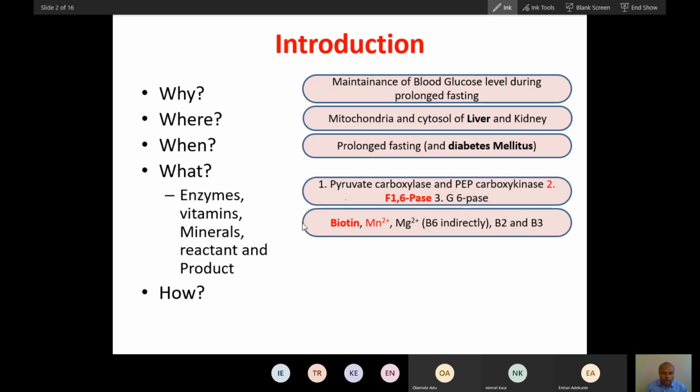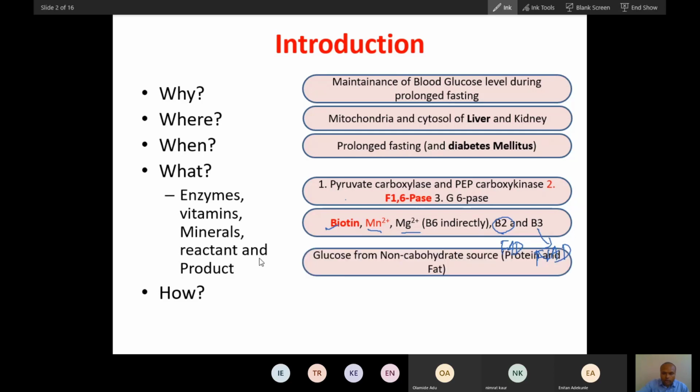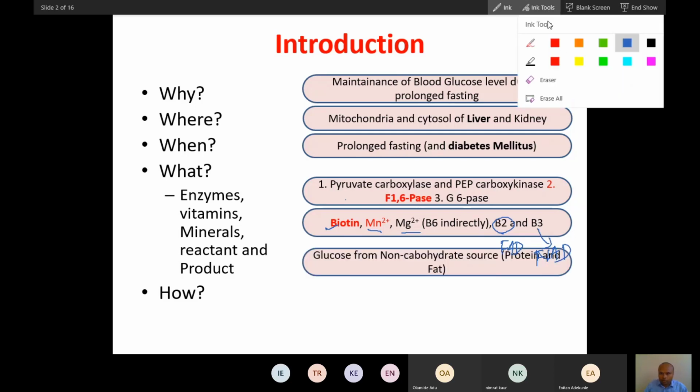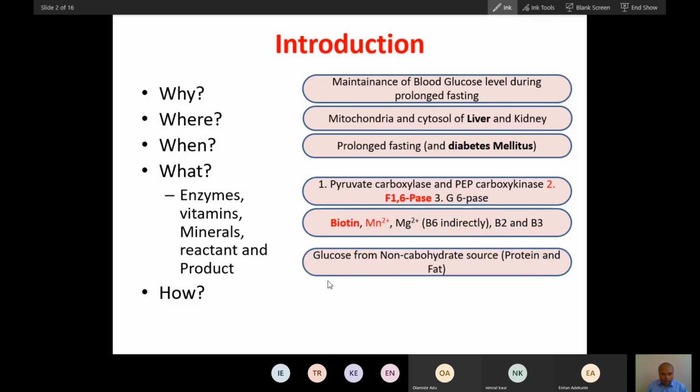So glucose synthesis requires biotin, manganese, magnesium. And this is vitamin B2, because FAD is in the form of vitamin B2, and NAD is vitamin B3. So FAD, NAD, and these are the biotin, magnesium, manganese. So what is the reactant? What is the product? Reactant is non-carbohydrate sources. Glucose is synthesized from non-carbohydrate. This is the reactant, this is the product.